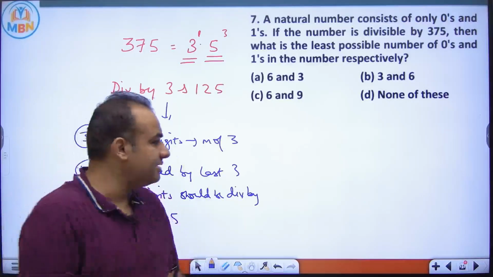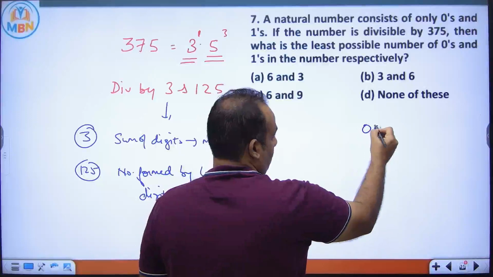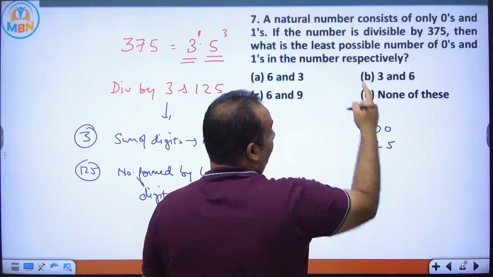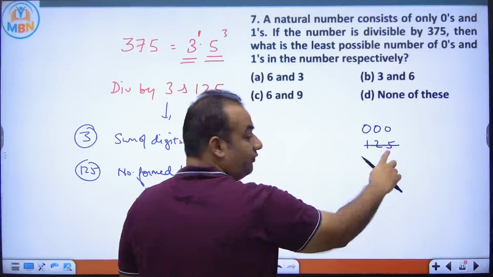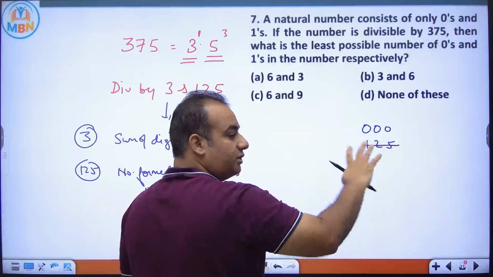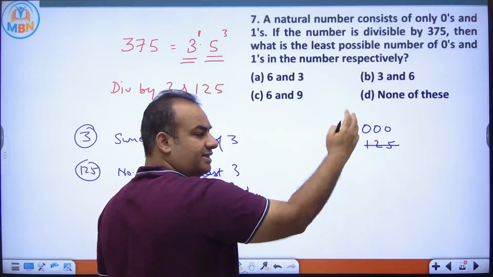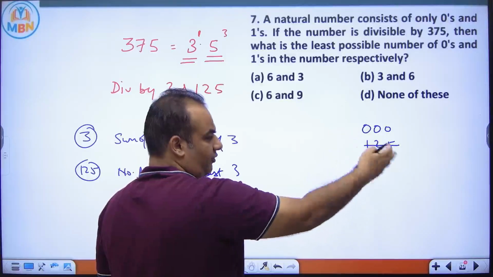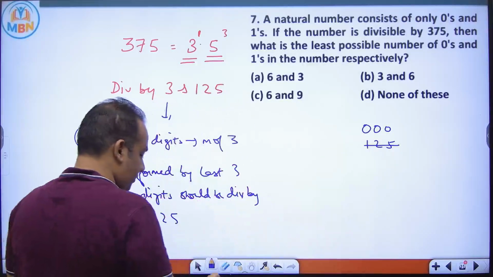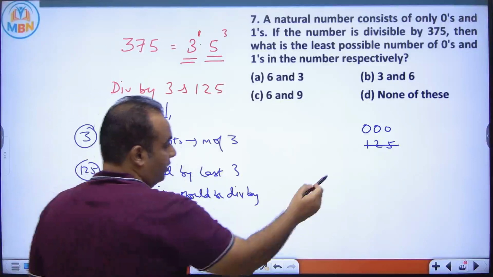All the 3 digits are 0, or it can be 125, but we have only 0 and 1, so not possible. 250 not possible, 375 not possible, 500 not possible, 625 not possible, 750 not possible, 875 not possible. So the only possibility is 0, 0, 0.